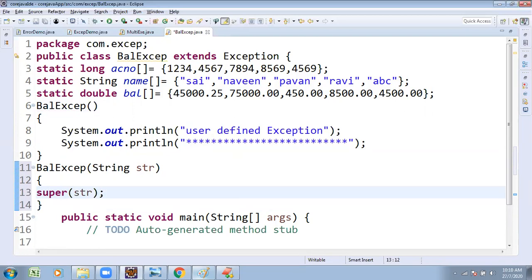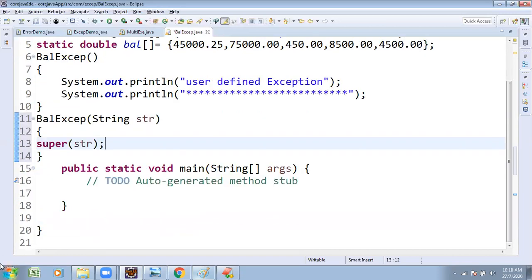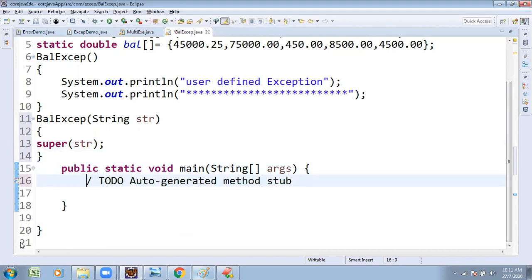Till now, this procedure, step 1, step 2, step 3 is finished. Now I wanted to start the execution. Main method I am writing. What I wanted to do: print all customers' details. System.out, just for understandability purpose only.